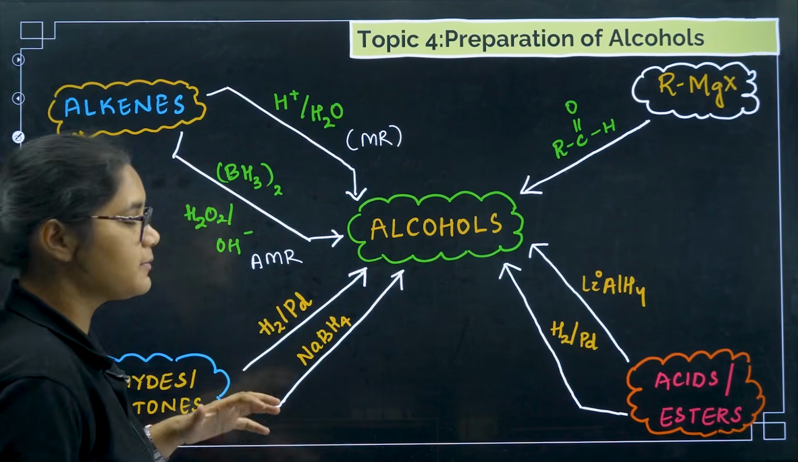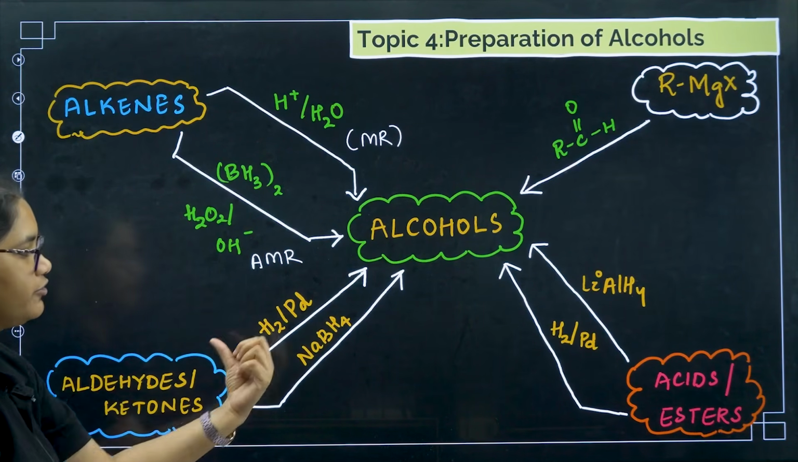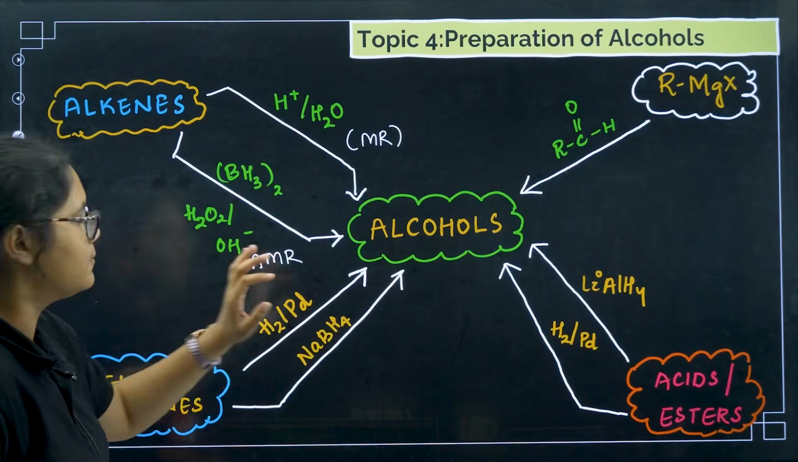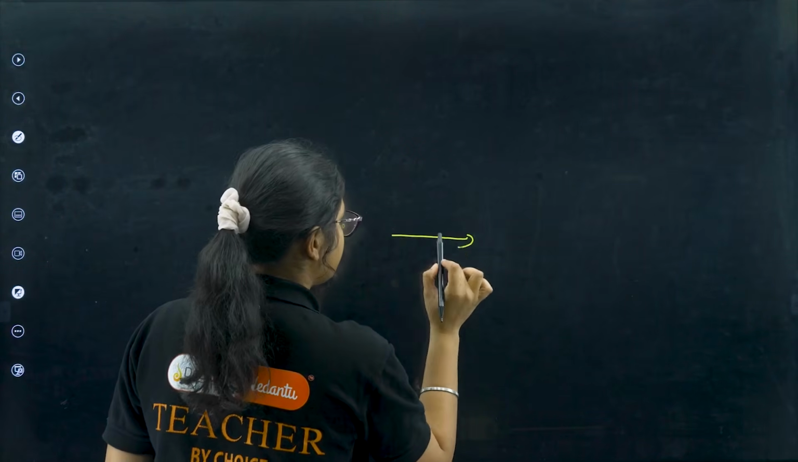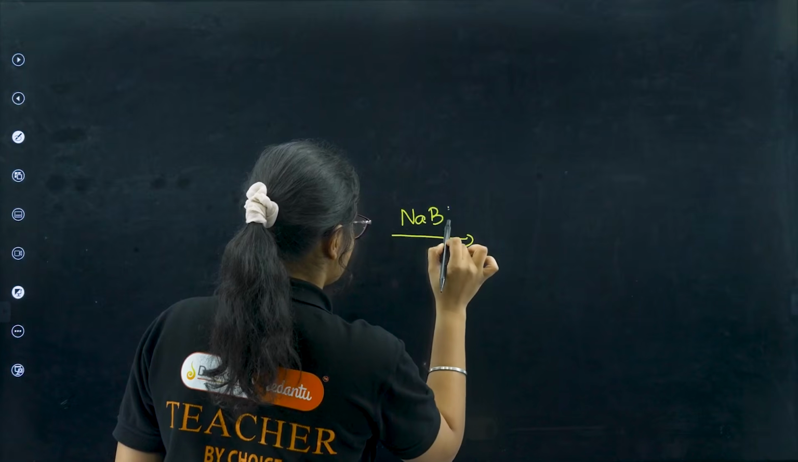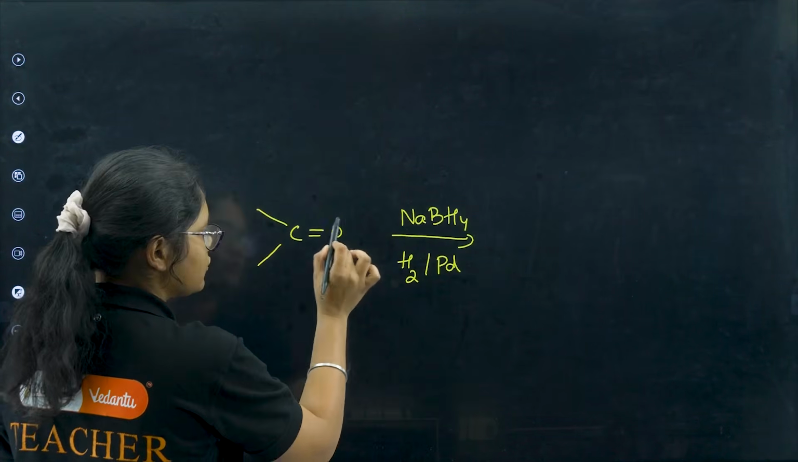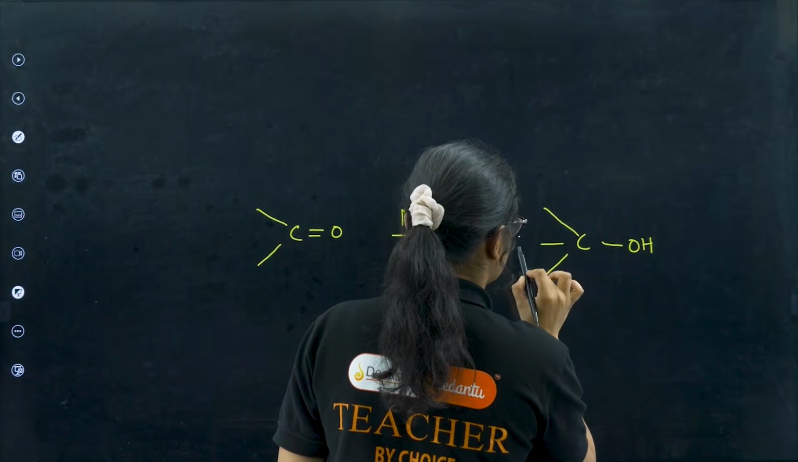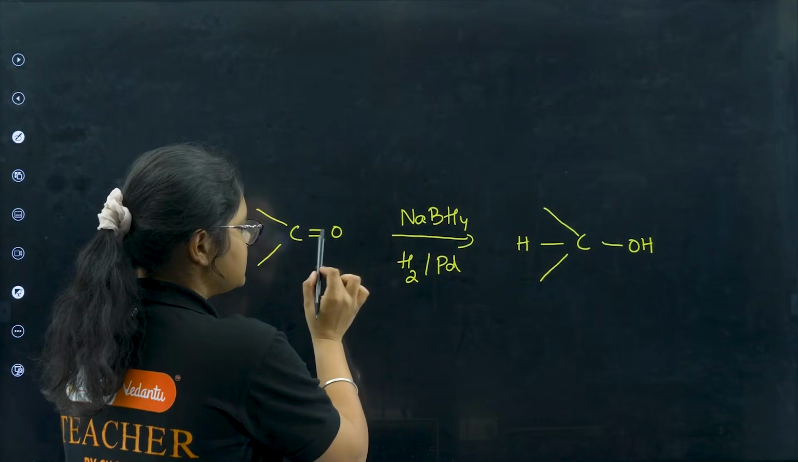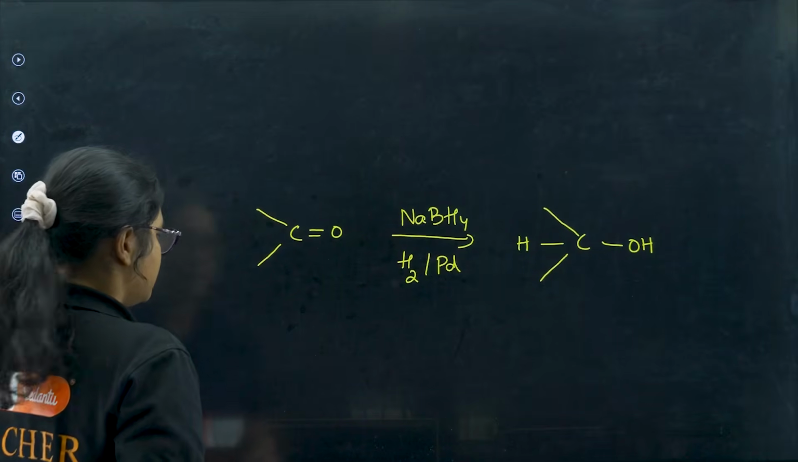Now let us move to preparation from carbonyl compounds, aldehydes and ketones. If aldehydes and ketones are there, if you treat with hydrogen palladium or NaBH4, you will get alcohol. Basically, suppose you have any group which is present. If you treat it with either NaBH4 or hydrogen palladium, this group will get converted to OH, and you will add one H here. Two bonds will break: one bond will get converted to OH, another bond will get converted to H.